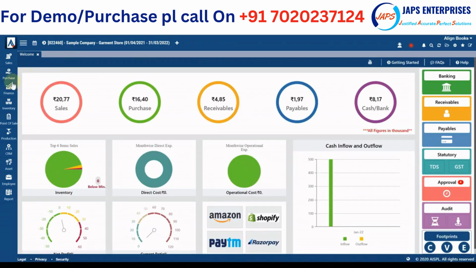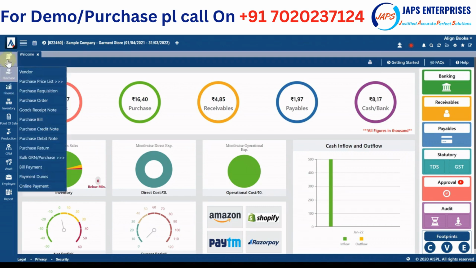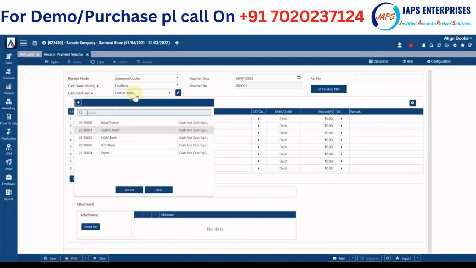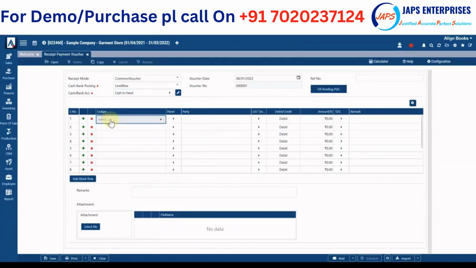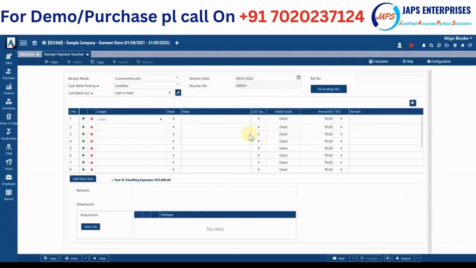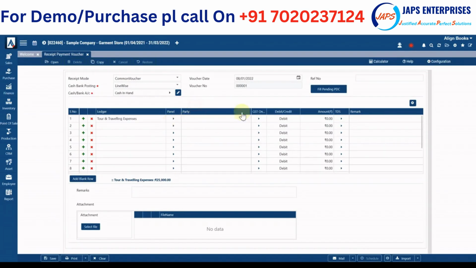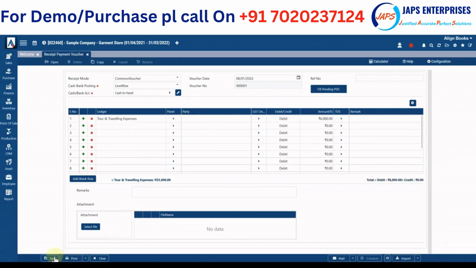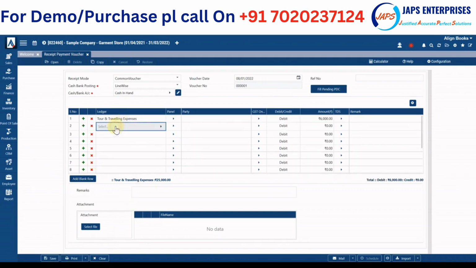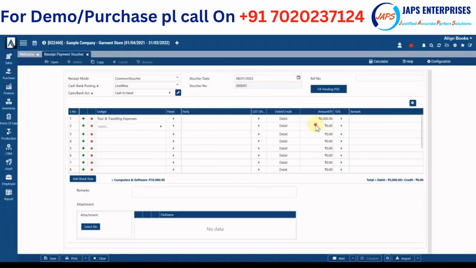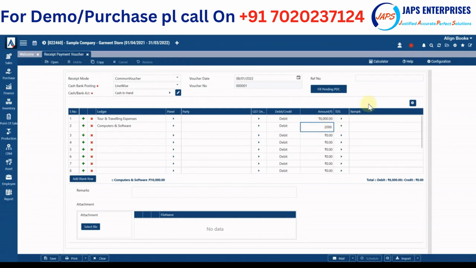Similarly, all vouchers, whether it is a purchase voucher or payment receipts, are very simple. Say I'm doing some expense in cash. Simply select the voucher, say traveling expenses. I select here tours and traveling expenses, put the amount, 6,000 rupees, and this is how the voucher is generated. Simply save it. You can put multiple transactions in a single voucher, so you can select another ledger, say computer and softwares, 2,000 rupees, something like that.